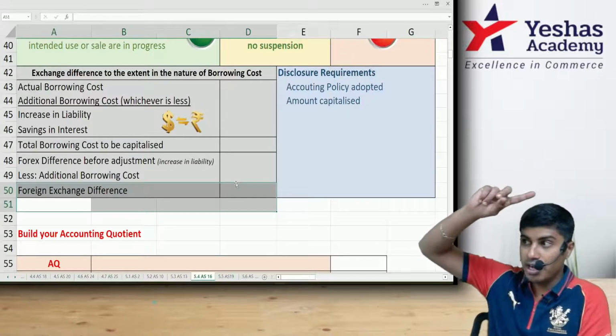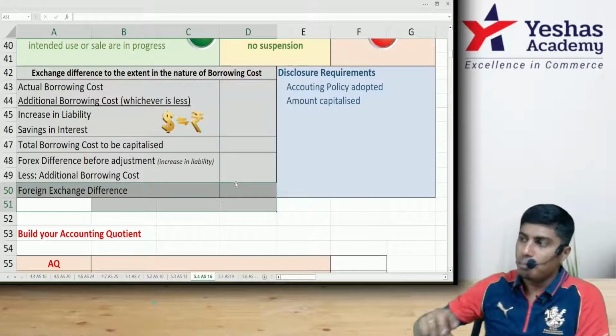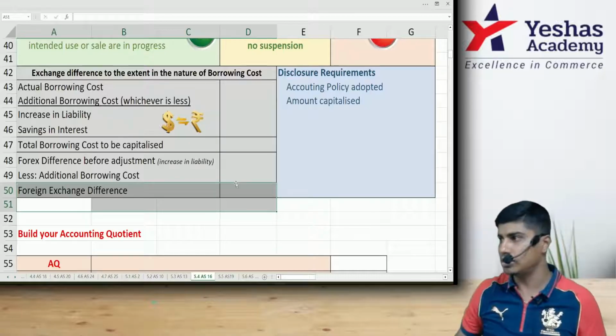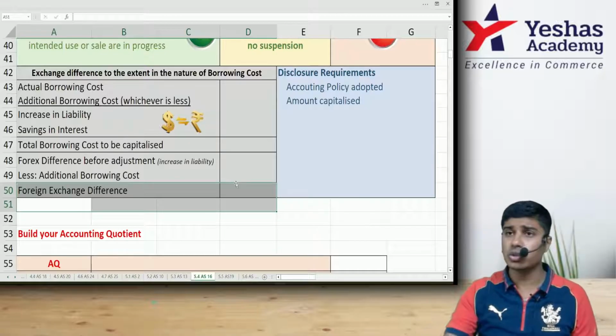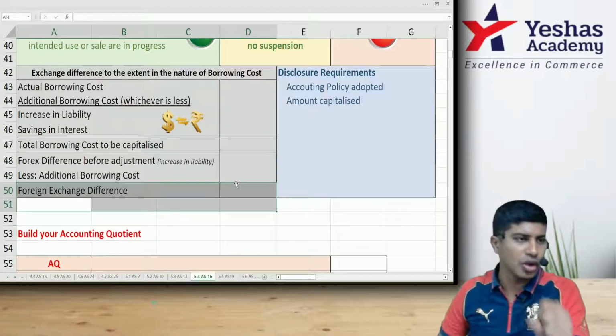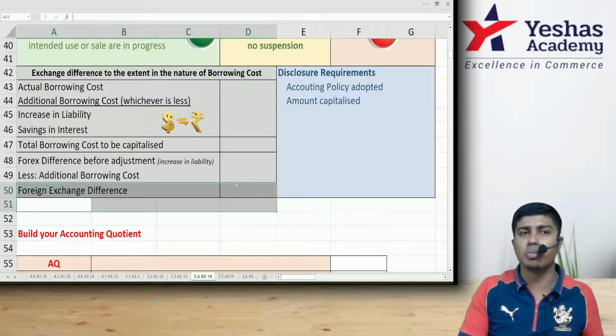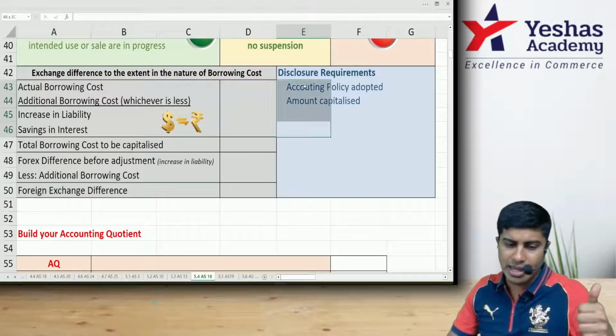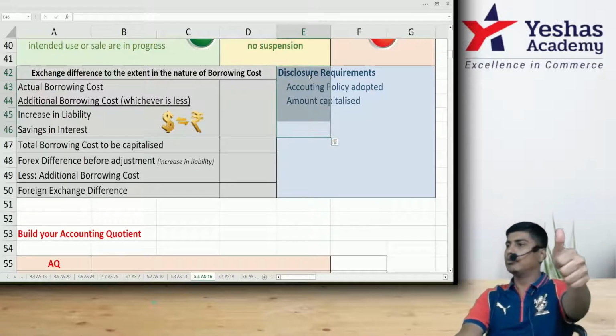AS 11, foreign exchange difference, AS 11. Part of foreign exchange difference can be treated as borrowing cost that comes under AS 16. Ultimately, at the end, you need to disclose what is the accounting policy that you are adopting, what is the amount of borrowing cost which you are not choosing to transfer to P&L and which you are adding into the cost of the asset, which needs to be disclosed separately as a disclosure requirement. Did you get this?